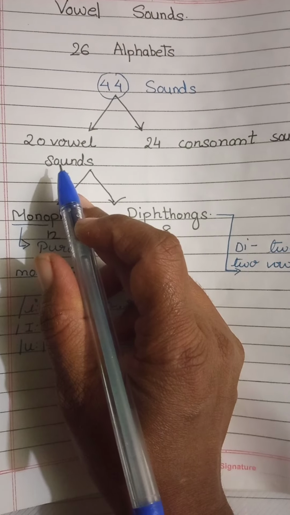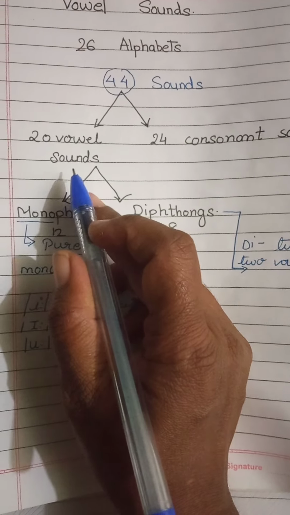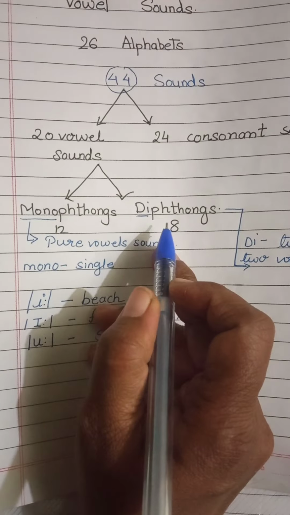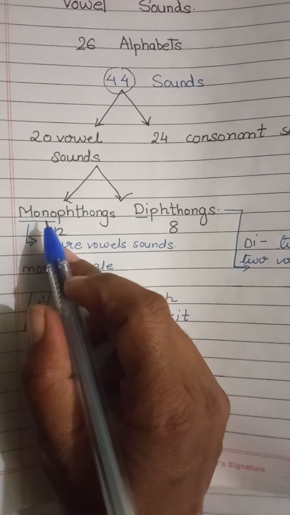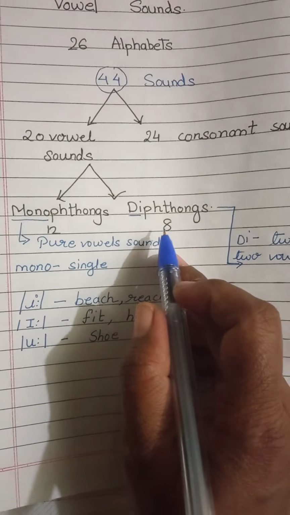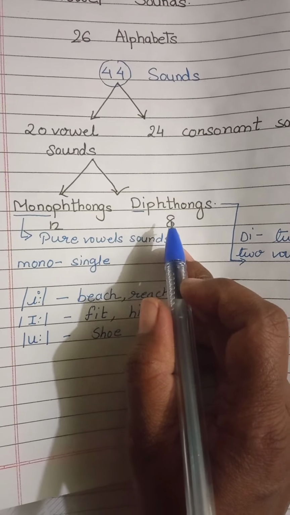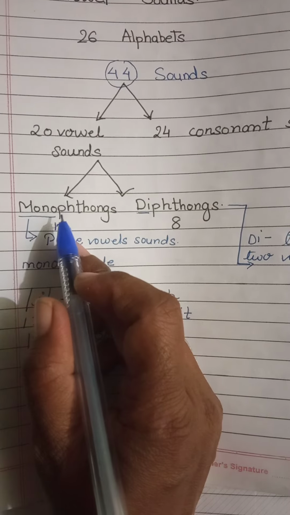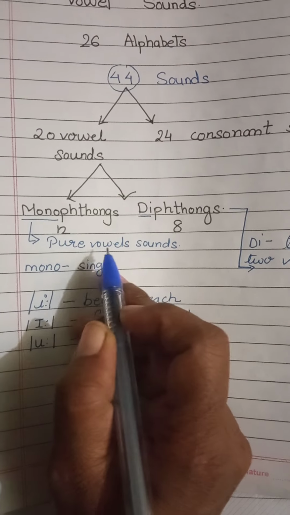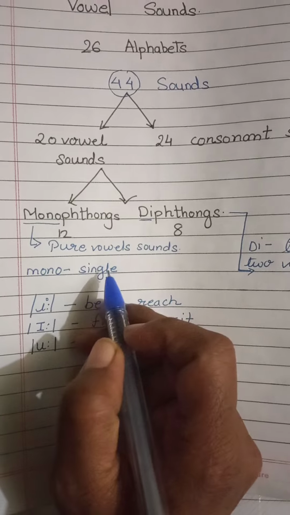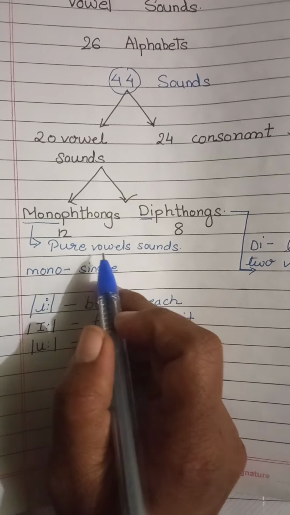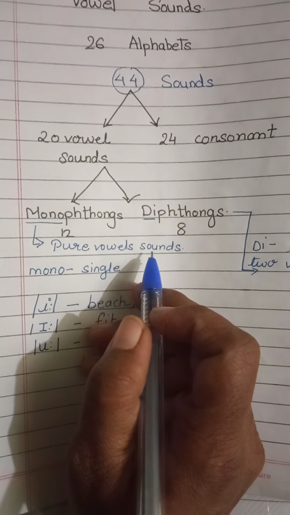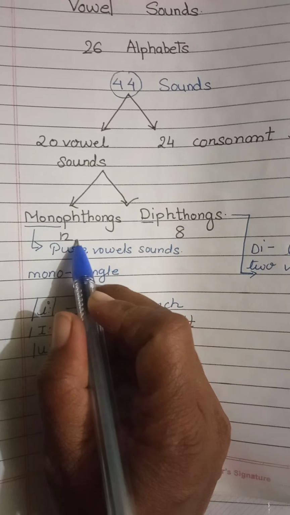Again, vowel sounds are divided into two parts: monophthongs and diphthongs. What is the meaning of mono? Mono means single, pure vowel. And monophthongs means what, children? Pure vowel sounds. And how many are there? 12 are there.